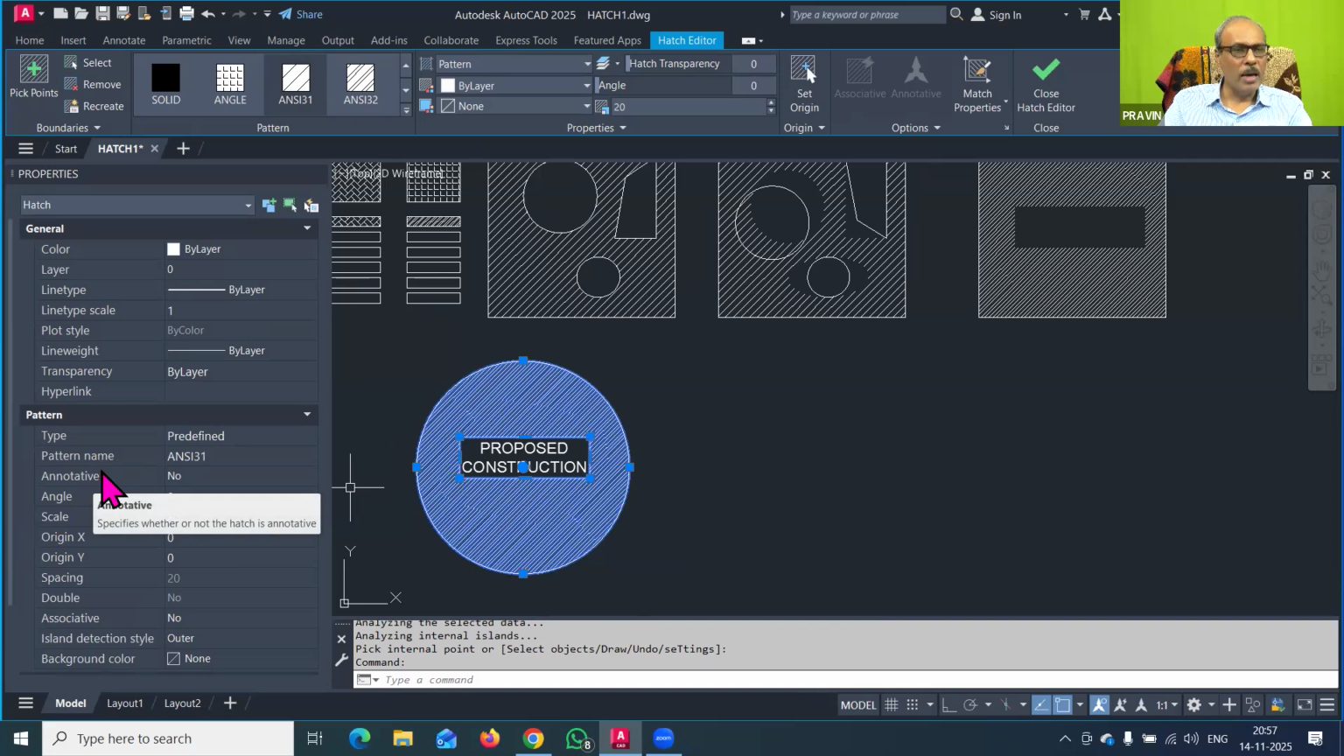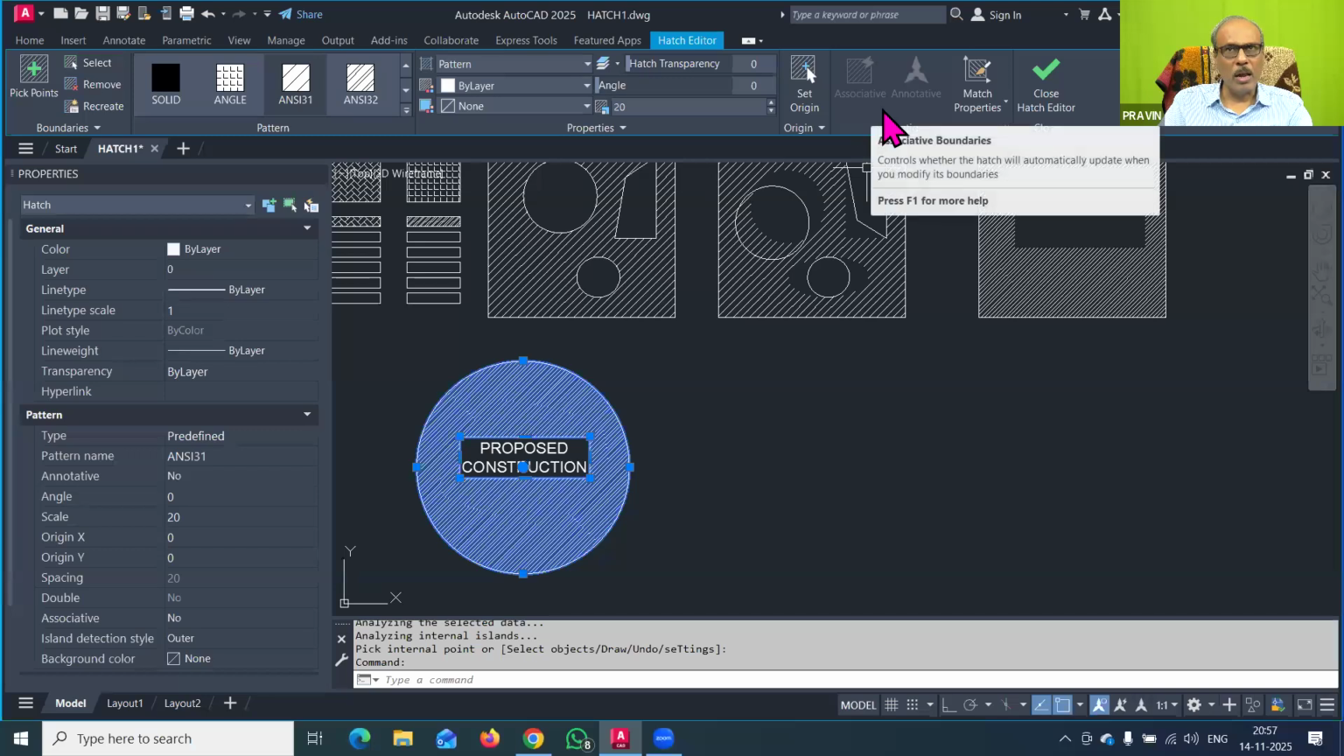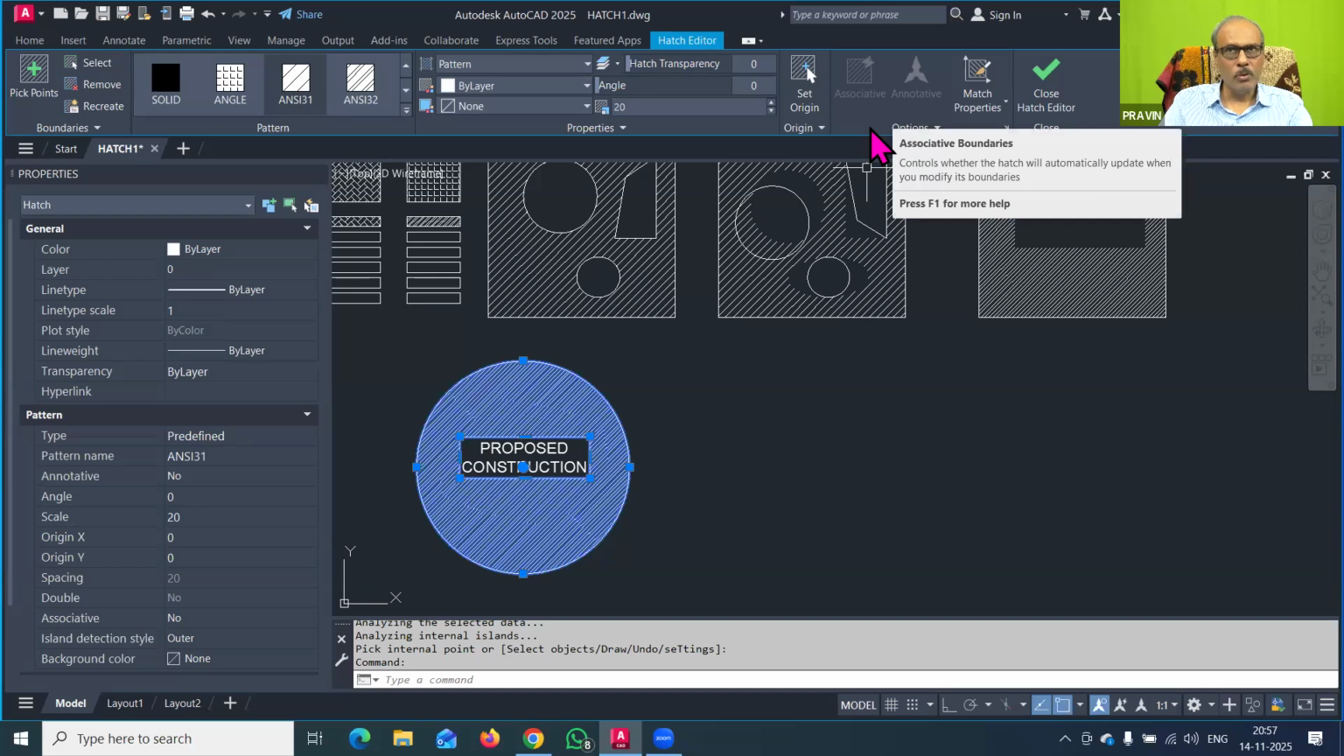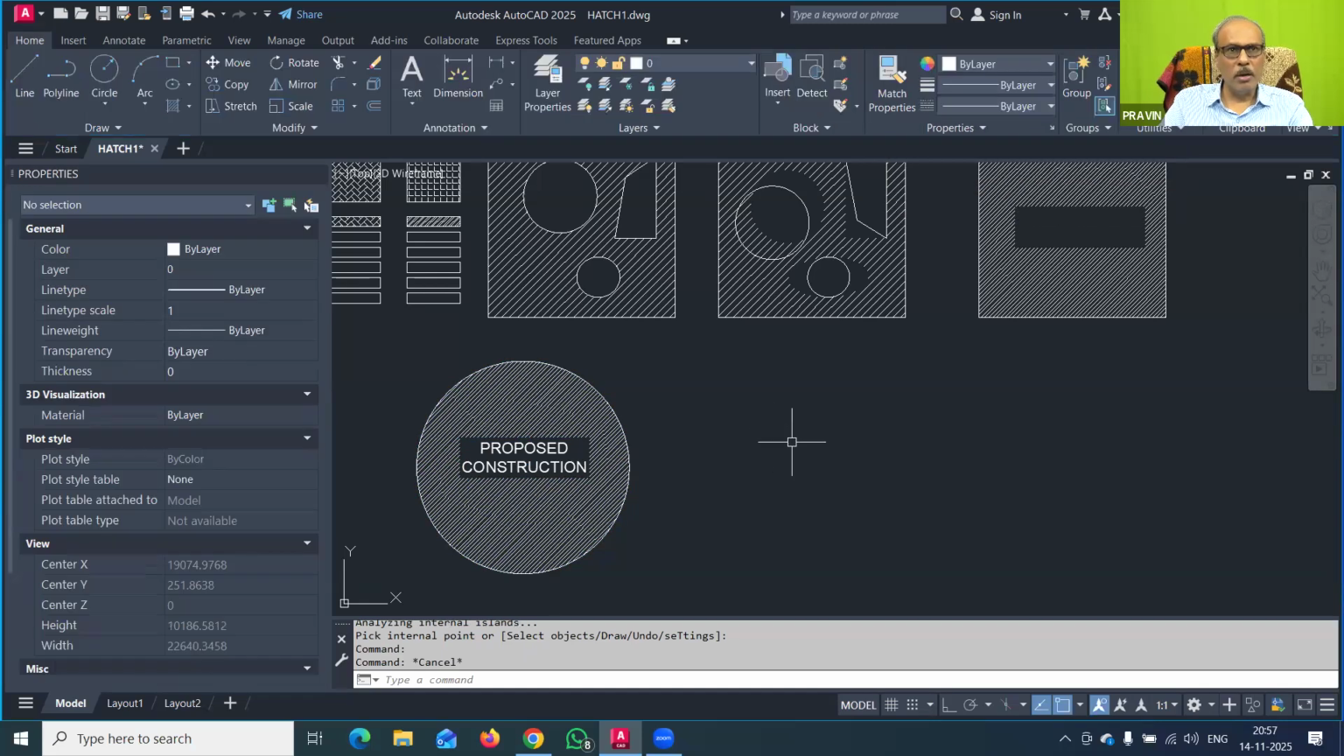So in that way you have to understand what annotative hatching you require or not, which specifies whether or not the hatch is annotative. So these two important things you have to remember. The hatch pattern may be associative or annotative, or you can make it both annotative and associative. So these things you have to remember.